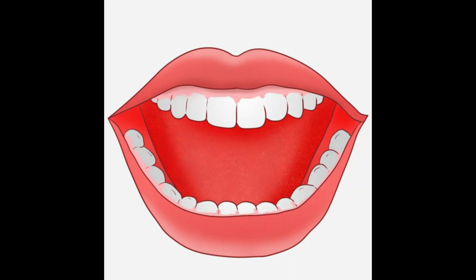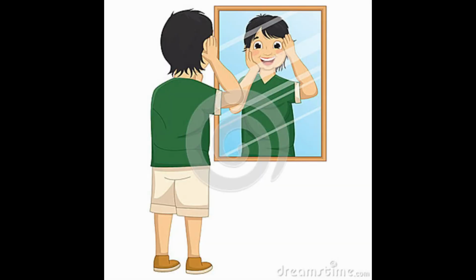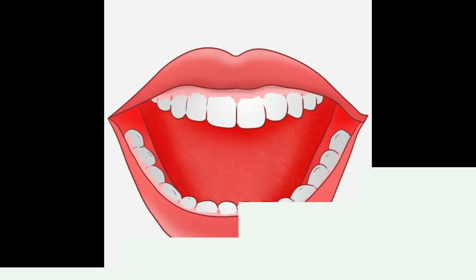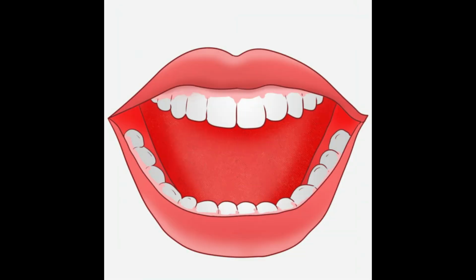And also, children, see others' teeth, how they are, or see your own teeth with the help of a mirror. Are your teeth looking the same, children? No, they are not looking the same. Our teeth are of different sizes and different shapes.